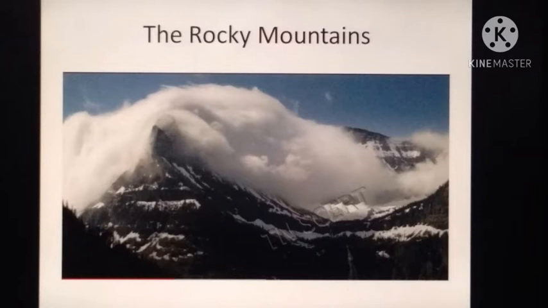The Rockies and the Coast Range are together called the Western Cordilleras. There are high intermontane plateaus between the ranges. The prominent ones are the Mexican Plateau, the Colorado Plateau, and the Columbian Plateau.